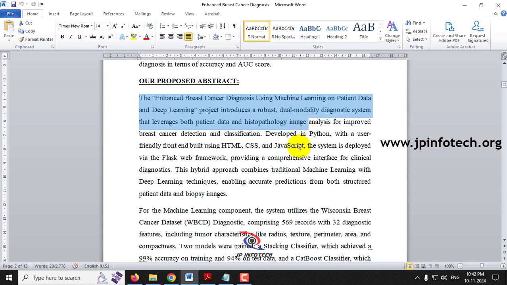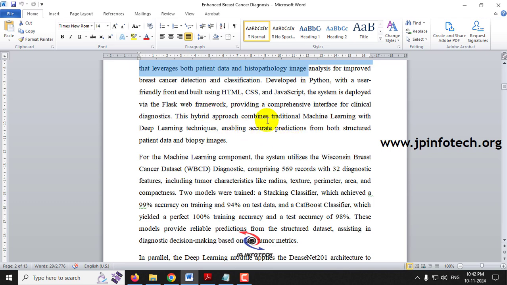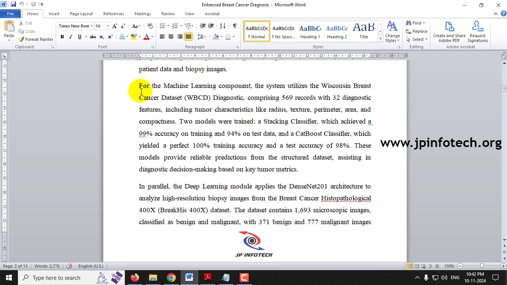We are going to use Python, and for the front end we are using HTML, CSS and JavaScript, and we have developed it using the web framework Flask. Those details have been mentioned here. Coming to the first thing, the machine learning component, we are going to use the WBCD dataset, and here you can see 569 dataset records and 32 diagnostic features.